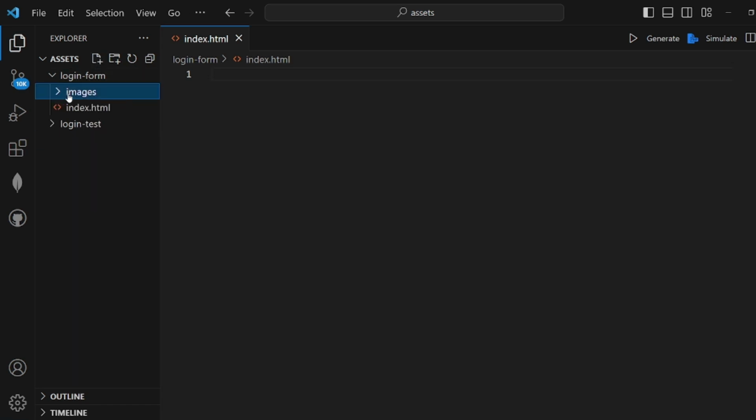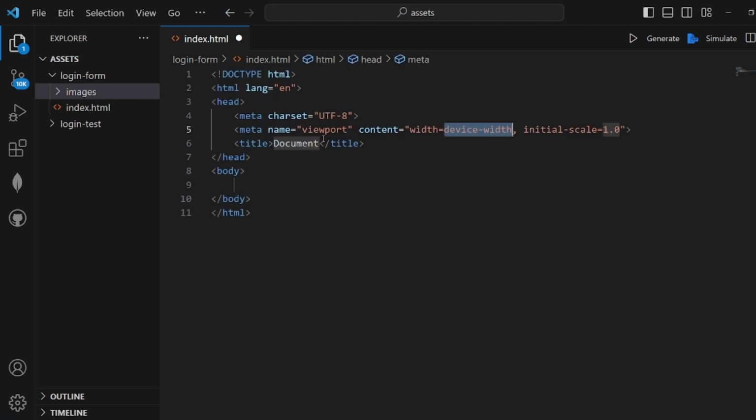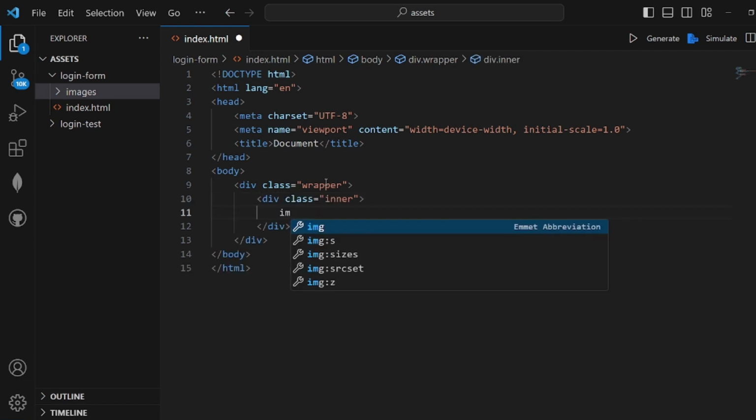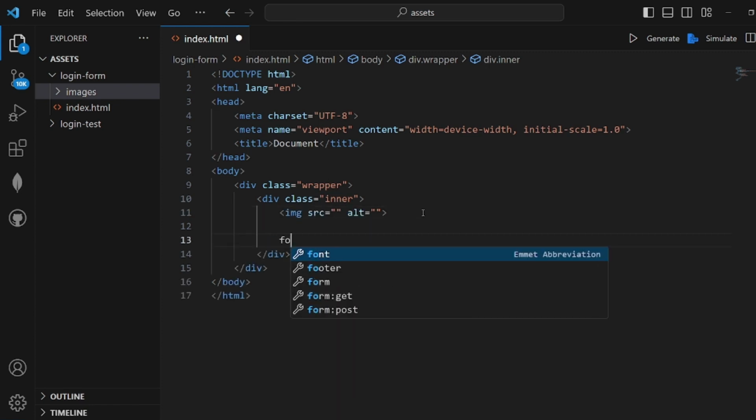Hey guys, I'm going to show you how to create an animated login form with HTML and CSS. At first, create your index.html file and let's get started with our layouts. Let's create a wrapper. We wrap all of our elements, okay? And then an inner class, and inside this inner class I want to add an image and also a form.